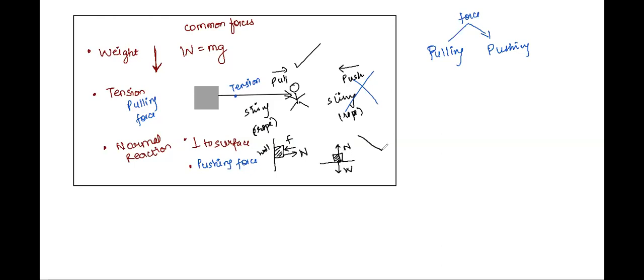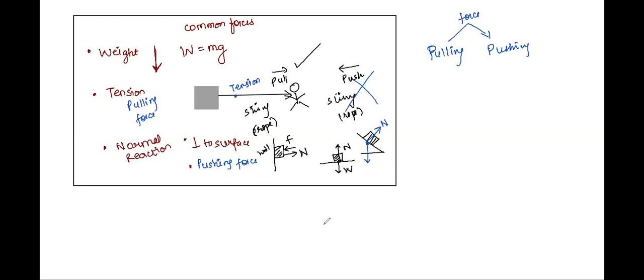Another example, if you have an inclined surface, right, now what will happen? Here you keep the block. Again the surface will apply a normal reaction, but this time the normal reaction will be perpendicular to the surface, whereas the weight will still be acting in the downward direction.